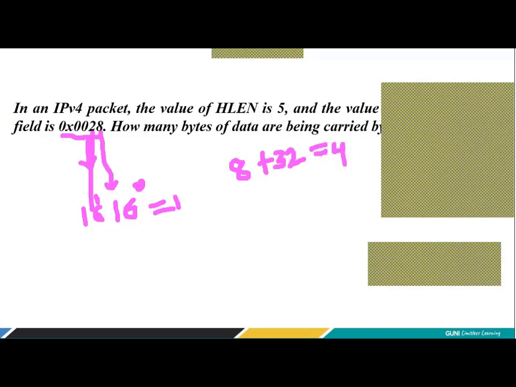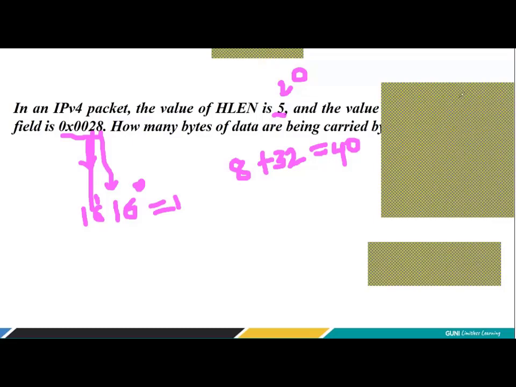The two values were given to you. One is the header length, which gives you the length in terms of 4 bytes. So my header length is 20 bytes. Is it clear to everyone? My header length is 20 bytes because the value given is 5, and you know header length is given in terms of 4. So 5 into 4, that is 20 bytes.